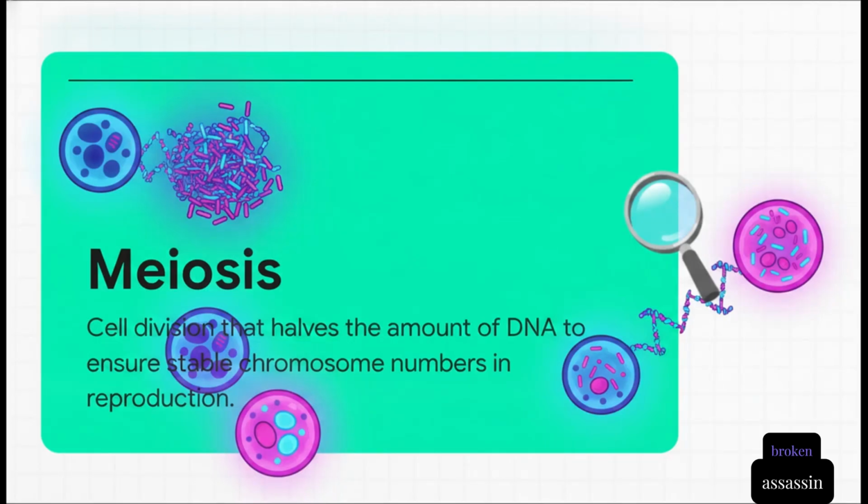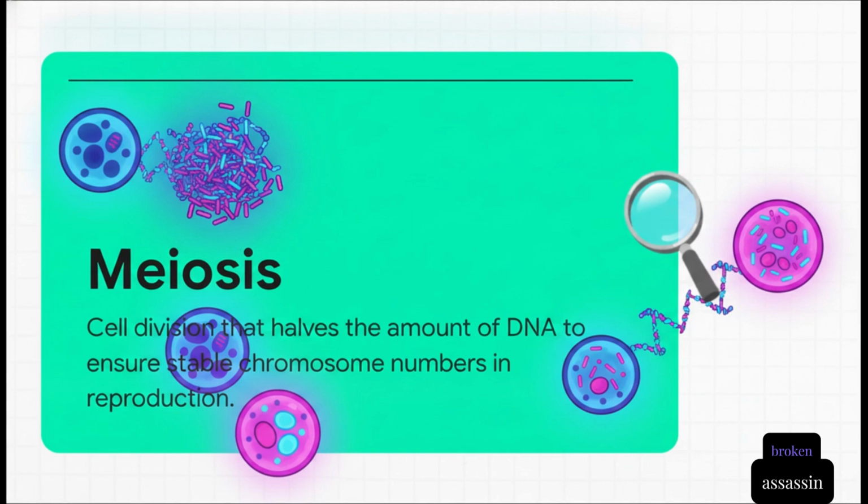But wait, this creates a massive mathematical problem. Think about it. If you combine the full DNA from parent A with the full DNA from parent B, the offspring gets double the DNA. The next generation would double it again, and pretty soon, you've got an absolute genetic traffic jam. To pull this off without doubling our DNA into oblivion, complex organisms evolved a slick trick called meiosis.